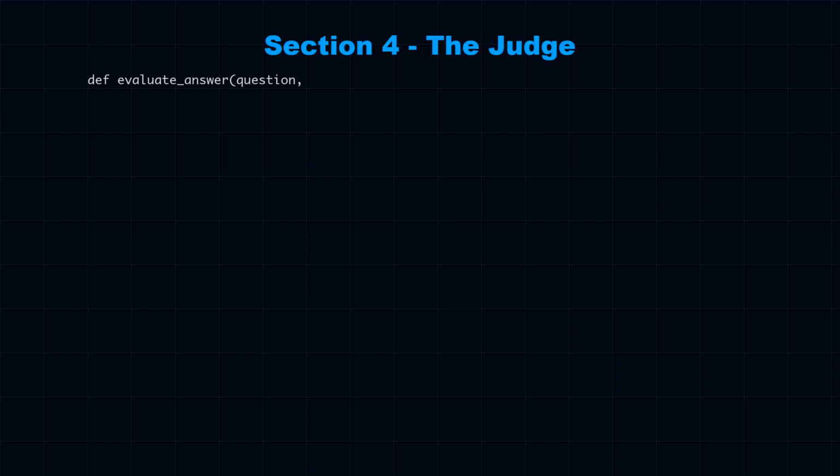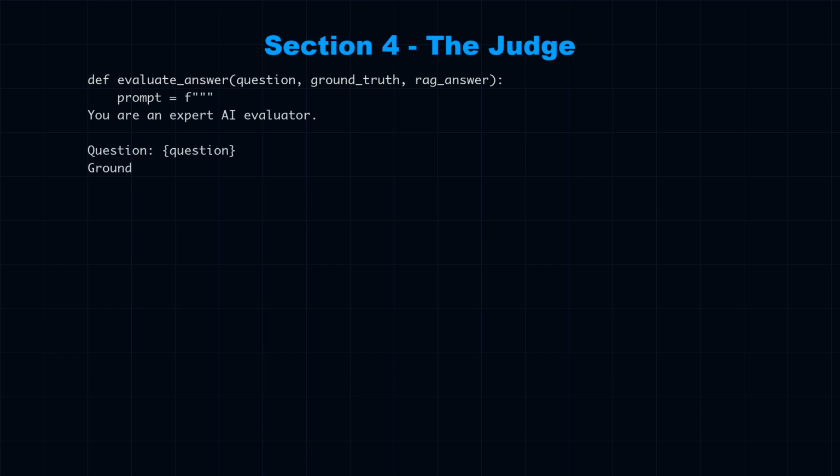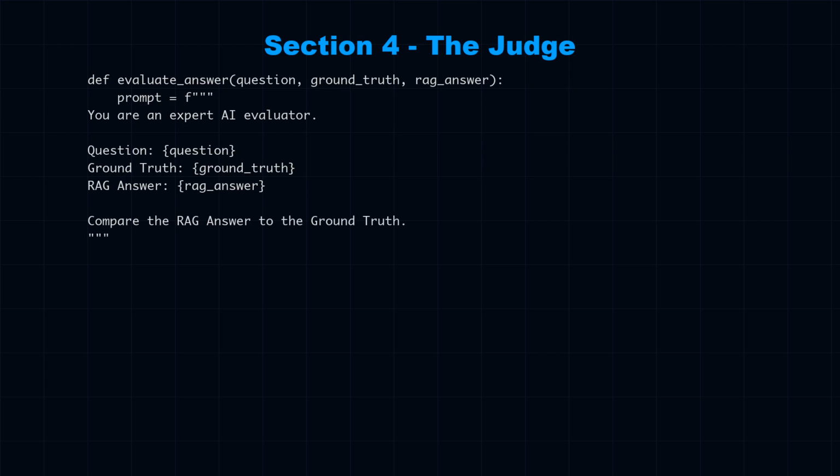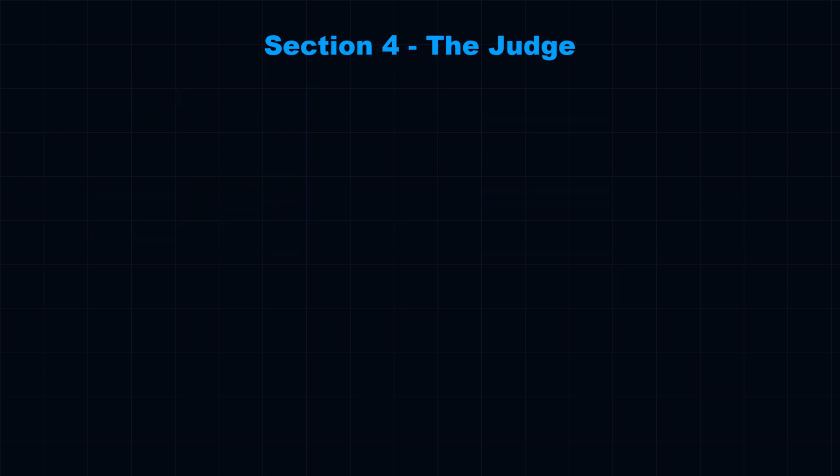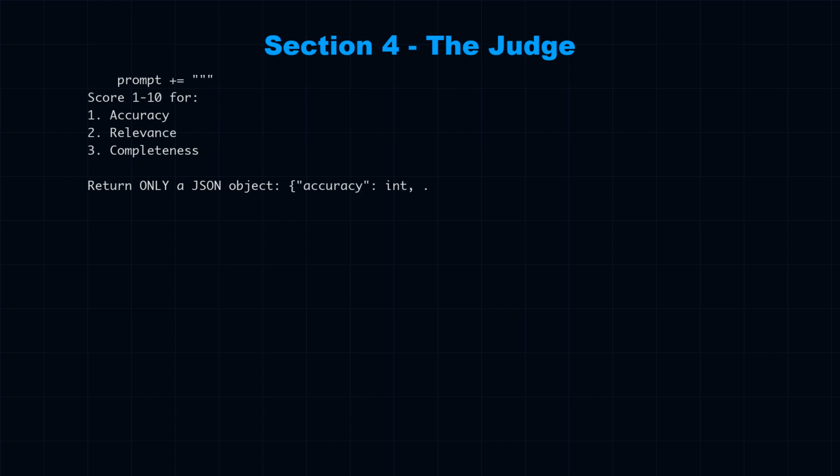Here is the prompt we send to the judge. Look closely. We provide the question, the ground truth, and the RAG answer. We explicitly tell the judge, you are an expert evaluator. We ask for specific scores on a 1 to 10 scale. Accuracy, is it factually right? Relevance, is it concise? We force the model to return JSON so we can parse it programmatically. No free text essays, just data.